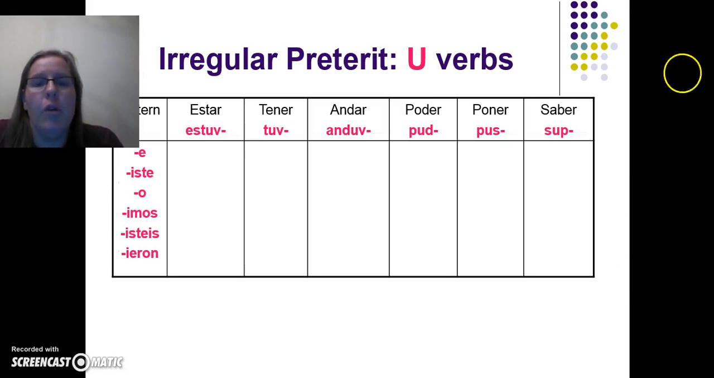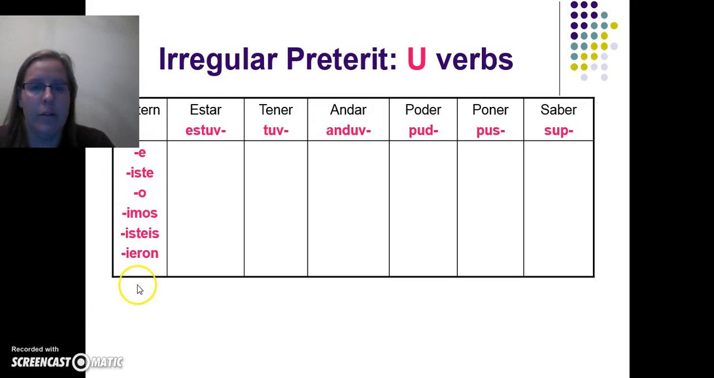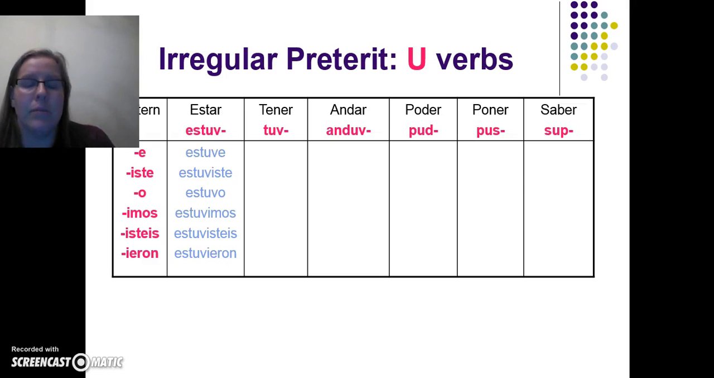We're looking at some irregular preterite verbs. Some people call these U verbs because they all take a U in the stem somewhere. These verbs take a different ending. We'll see the pattern ending here, regardless of whether they are AR, ER, or IR. That no longer matters. So these are super irregular, but they do follow a bit of a pattern. So I'm going to go ahead and click through. We'll notice estar becomes estuve. That's kind of the root there.